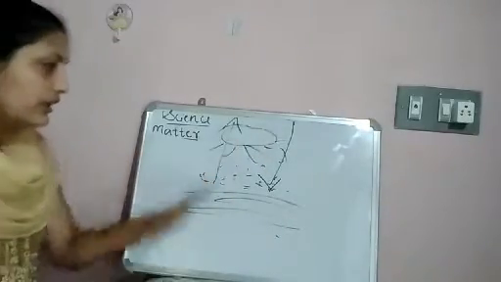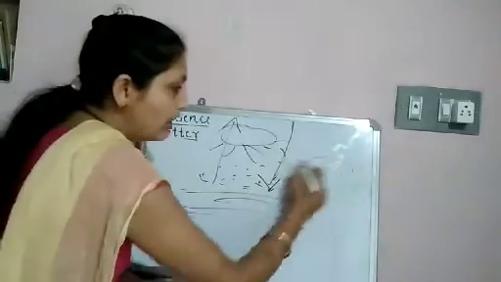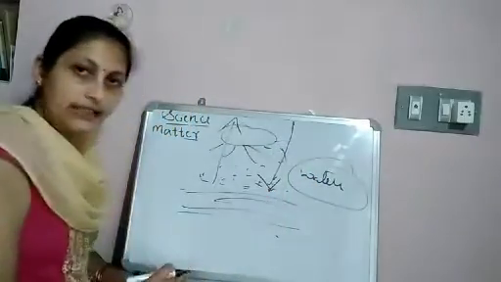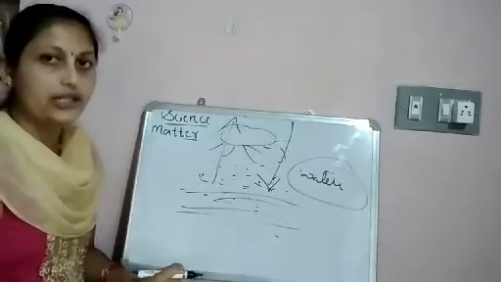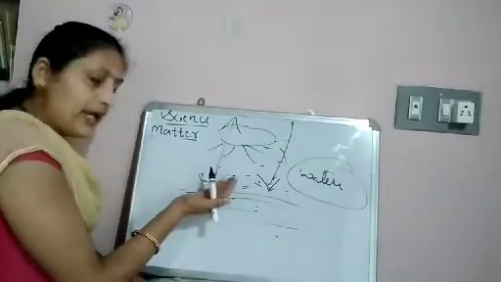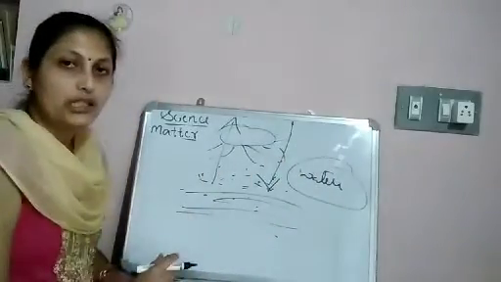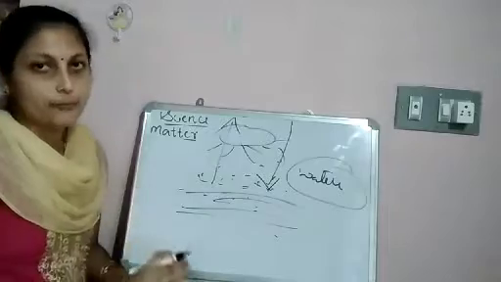Here, land heats up faster than the water body. When you compare water and land, the land heats up faster. Hence, the air above the land heats up quicker than the air above the water. This causes two types of breeze.